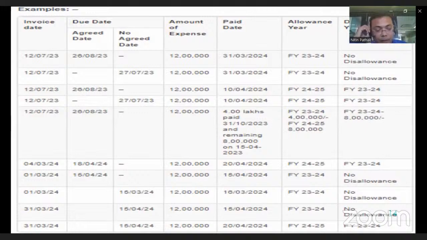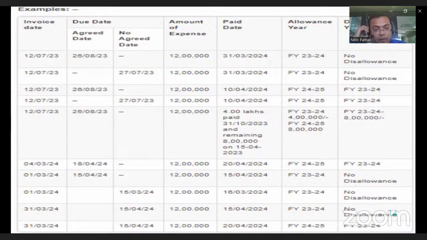Next, say the invoice date is 1st March and the due date mentioned in the invoice is 15th April, the amount of expenditure is 12 lakh and the payment is actually made on 15th April. Then it is allowable in the same financial year and there is no disallowance because the payment is made within the time limit by the buyer to the supplier.